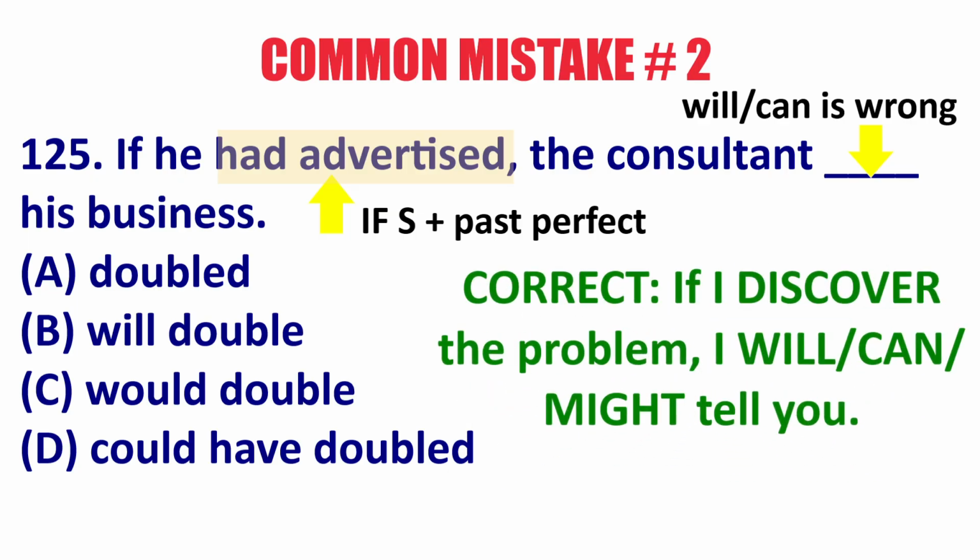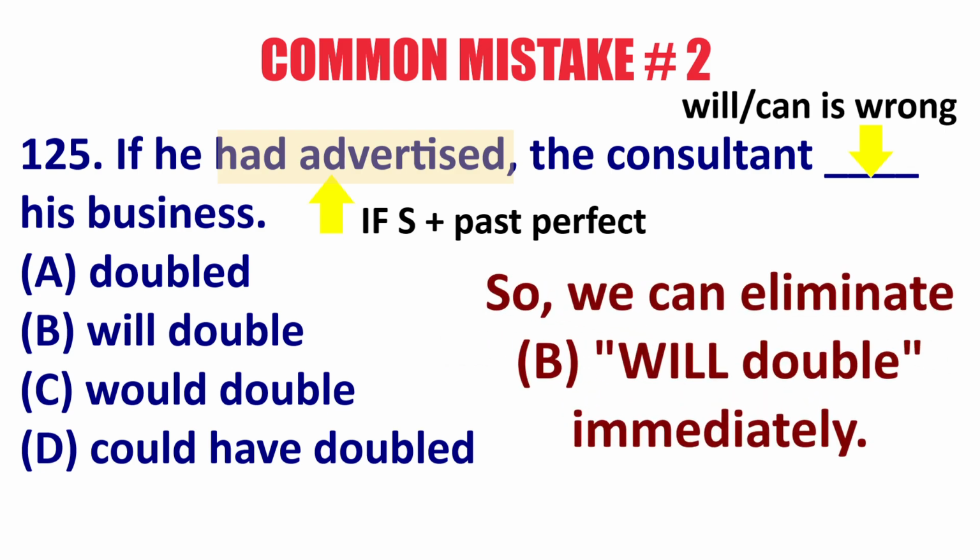Another way to make this correct is if I discover the problem, I will, can, or might tell you. So here I have present, if I discover. So I will not use would in this situation. All right, so we can eliminate B immediately in the TOEIC question. If X had advertised, which is past perfect, the consultant, we will not use will or can.